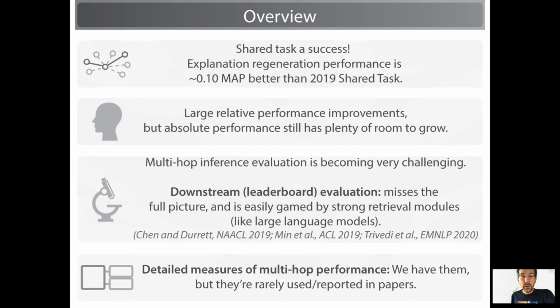And so in summary, the participants did great. The participating teams appear to have increased performance by nearly 10% absolute performance compared to last year, which is really remarkable. There's also been lots of improvements in inference speed, which is almost as important when using these systems in any kind of a production environment. It's important to note that while the relative gains are pretty high, the absolute performance still isn't great. There's lots of room to go, especially on many hop problems and finding those multi-hop facts that aren't easily accessible by other means.